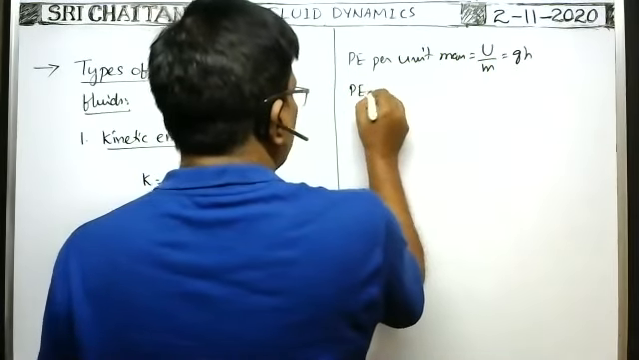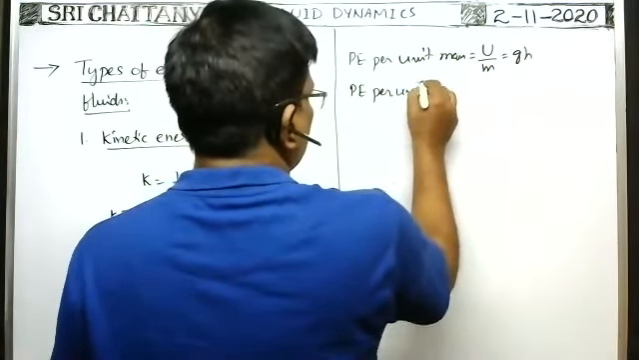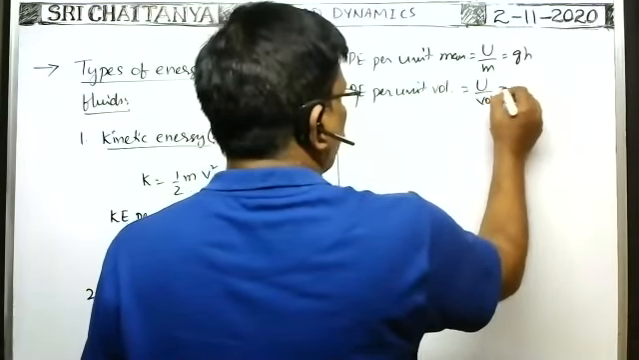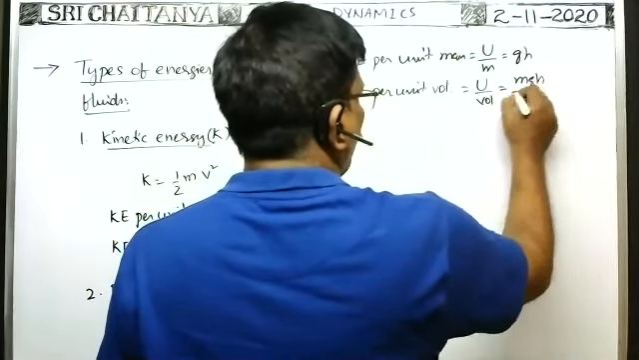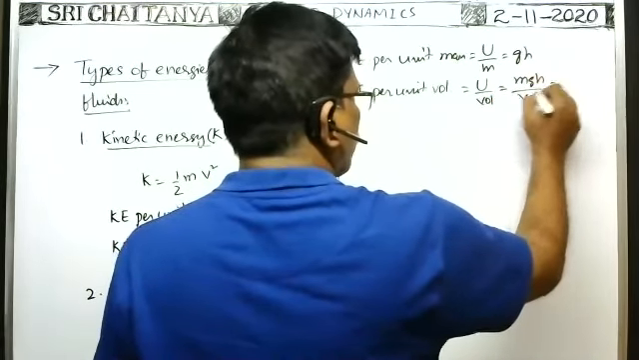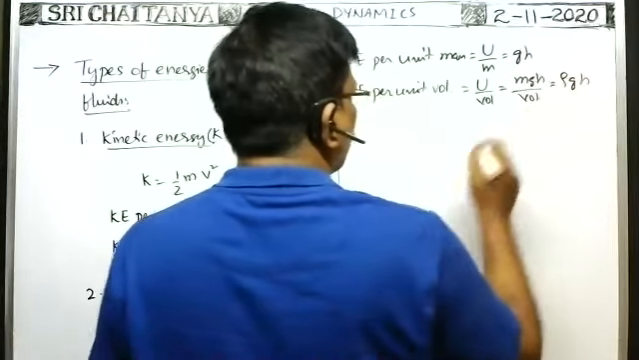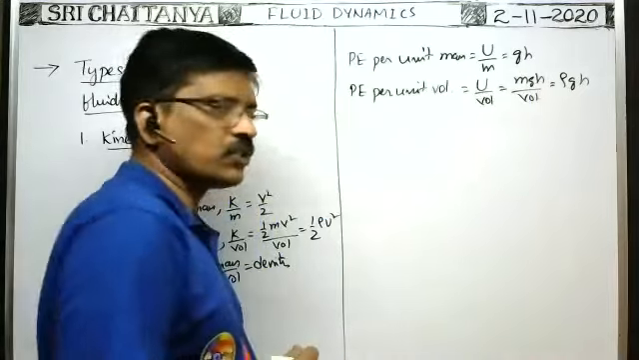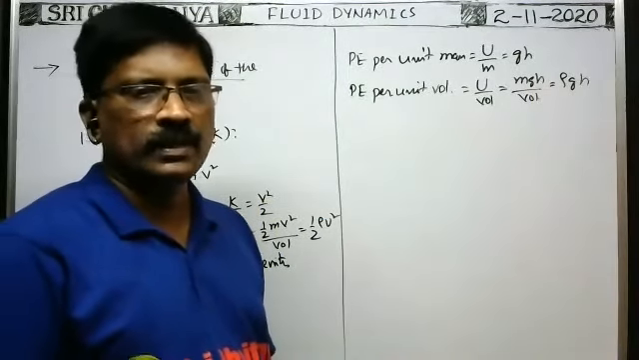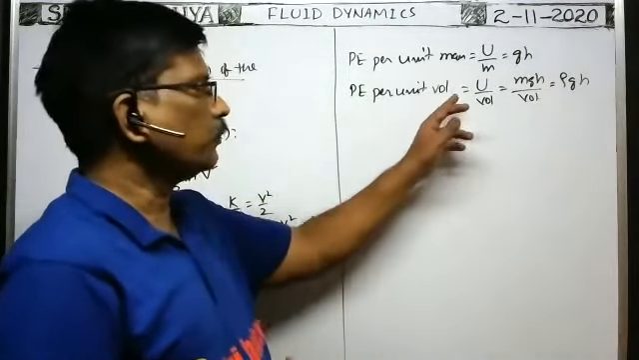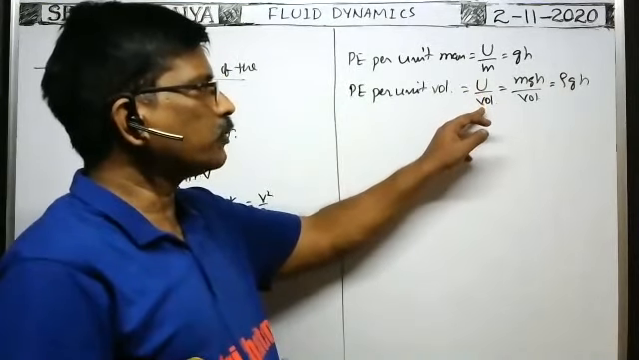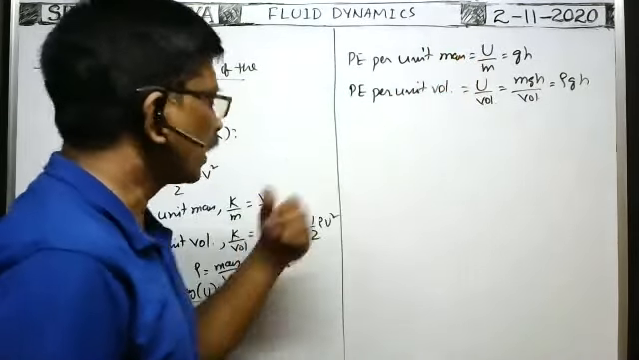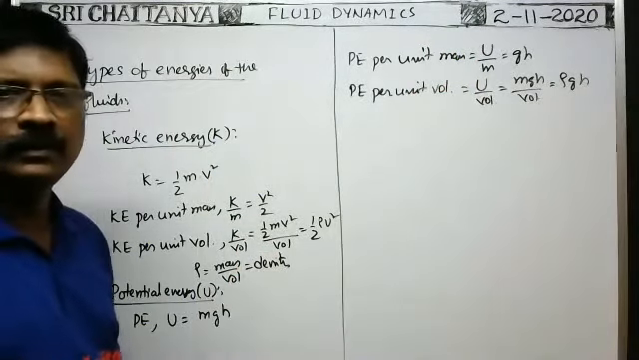Next, potential energy per unit volume is equal to U by volume. U means mgh, by volume. Mass by volume is the density, so it is rho into gh. It is the formula for potential energy per unit volume. What is the SI unit of potential energy per unit volume? Energy means joule, by volume is meter cube, so joule per meter cube. Potential energy per unit mass is joule per kg.